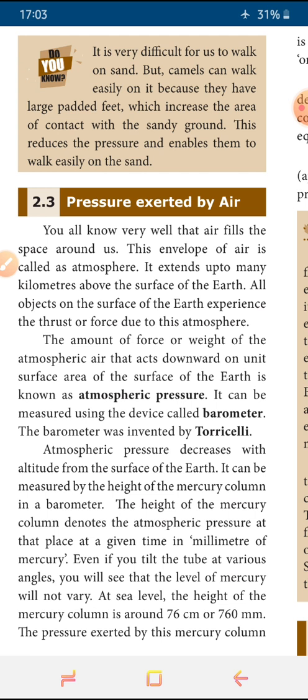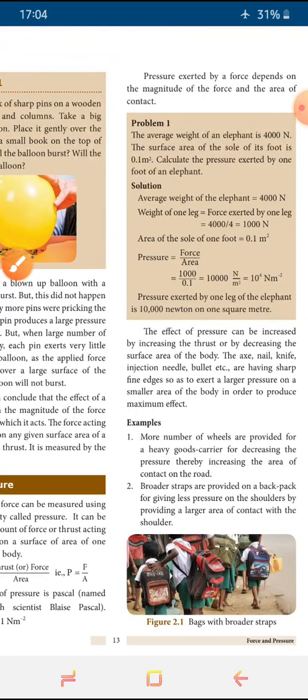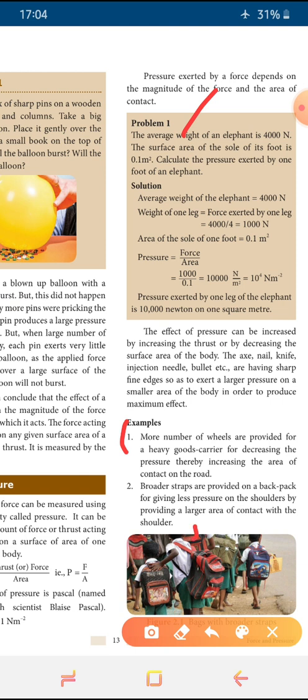And now you mark some questions and answers. First answer is for pressure. You mark from here, the amount of force or thrust acting up to Pascal. Okay, this is one question. So the question is: define pressure. Mark this. The next one is you take this problem one. The next question is examples for pressure. So write the examples for pressure.